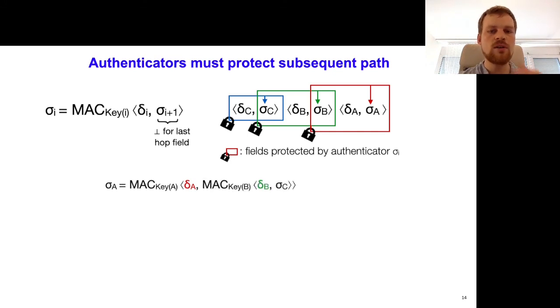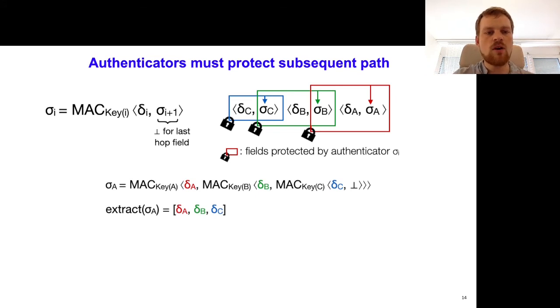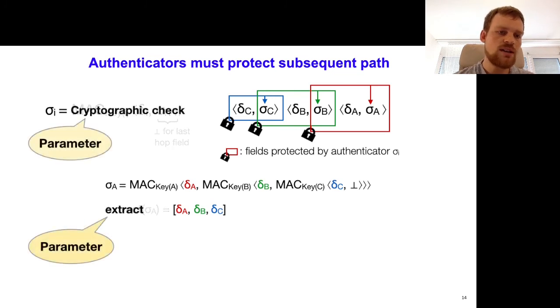But if we further unfold the definitions, it also contains delta B and delta C. In fact, it contains the entire subsequent forwarding path. And we notice that we can define an extract function, which, given an authenticator, extracts the entire forwarding path. And this allows us to conclude the security proof more easily.